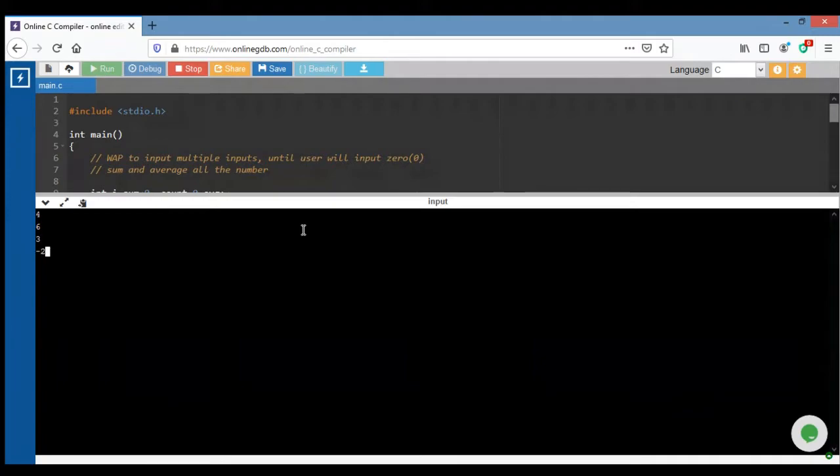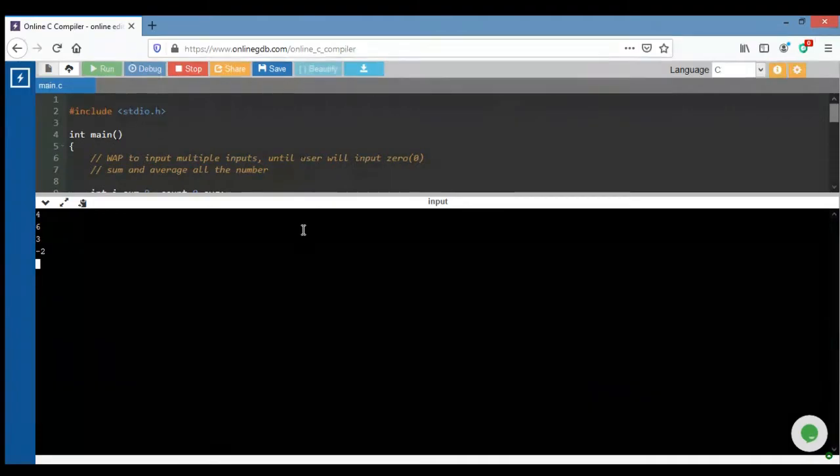Then I input minus 2. It becomes 11. After that I add 4. It becomes 15. And after that I add 3. It becomes 18. Now 0.